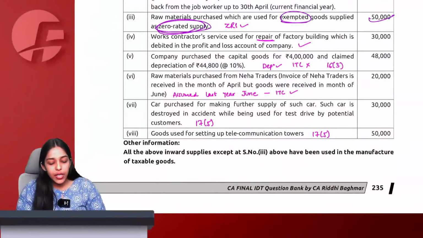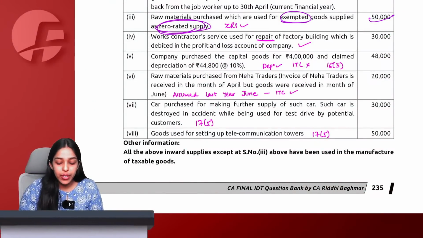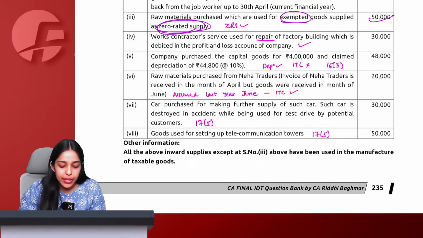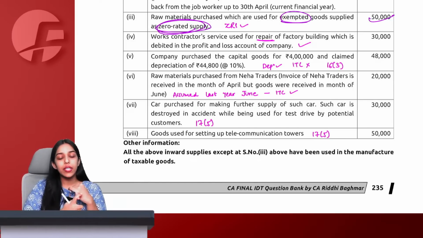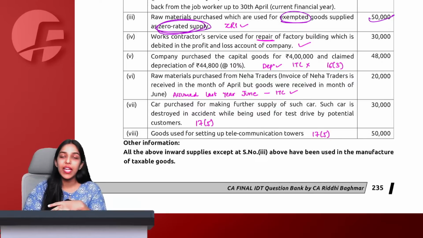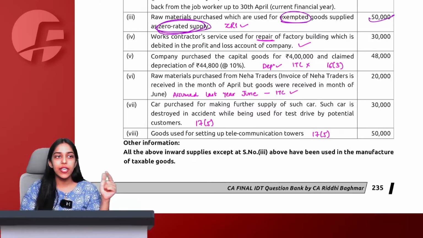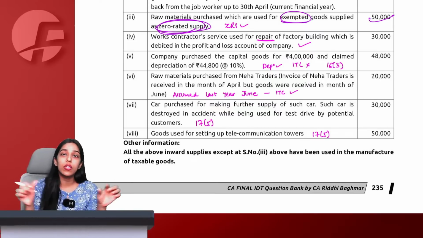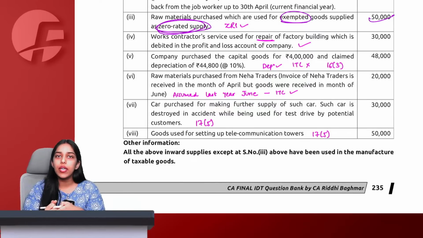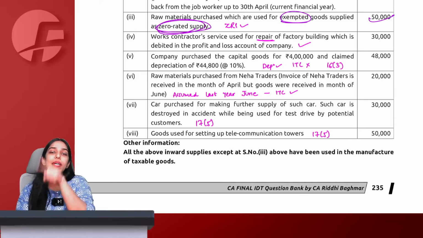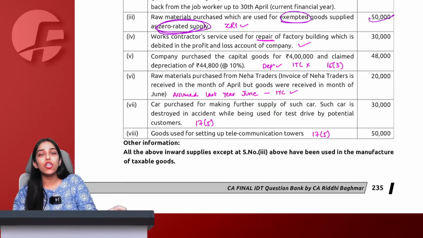Then we say works contractor's service used for repair of factory building, which is debited in the P&L. Now, works contractor and construction, normally ITC is blocked under section 17.5, but the last line of section 17.5 in the handwritten notes says that if any renovation or works contractor construction service that you are not capitalizing in the books, but you are writing it off in your P&L account, then ITC is eligible.